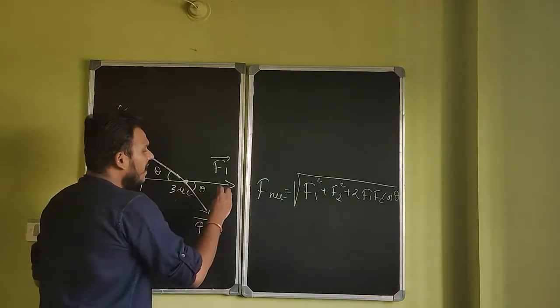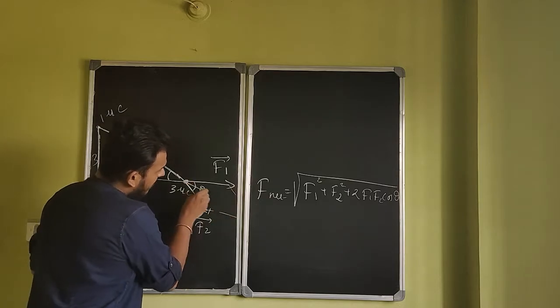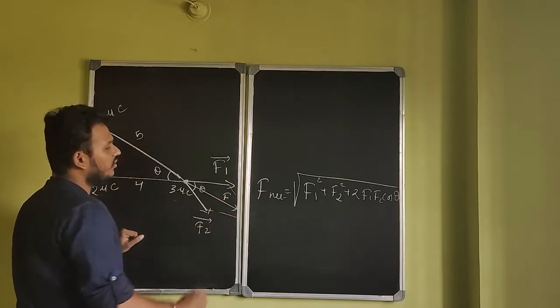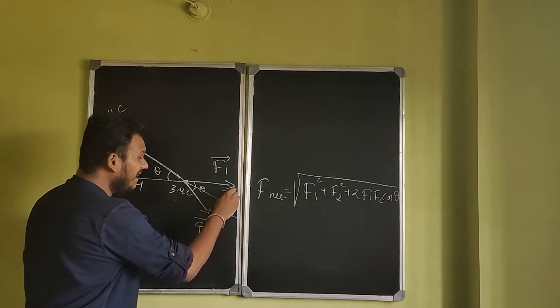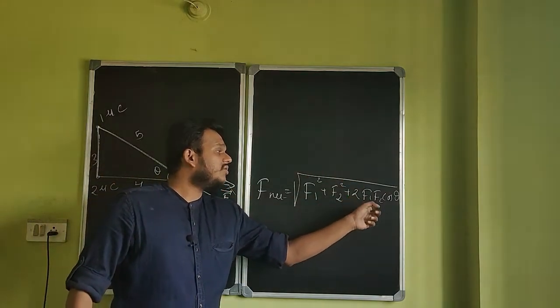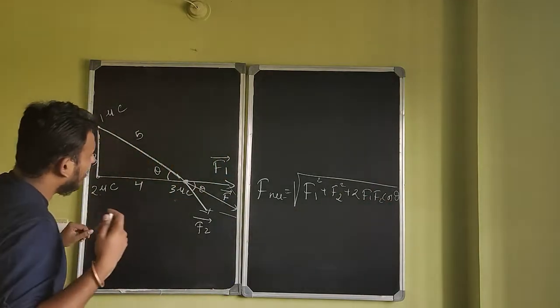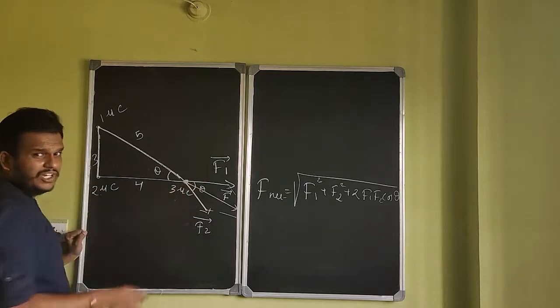Right? So the parallelogram that I'm talking about will look something like this. My resultant force will be this. Resultant force is going to be this. And to find that resultant force, net force, it will be F1 squared plus F2 squared plus 2 F1 F2 cos theta, right? Fine. Let's see now. First I need to find F1 and F2 individually, right?